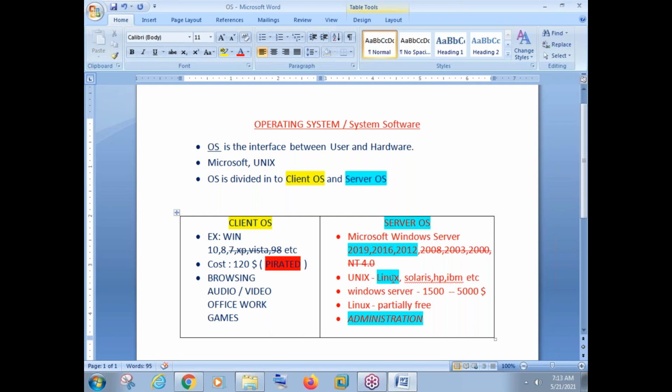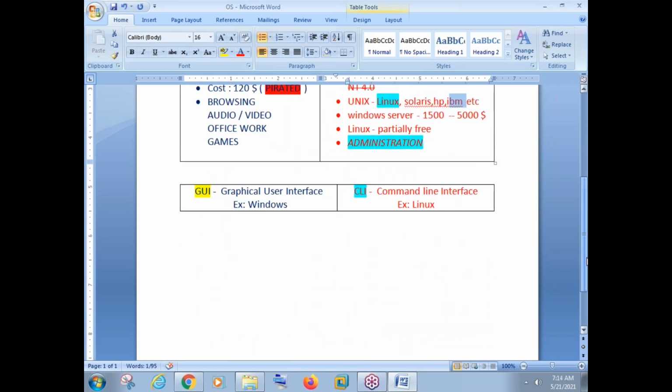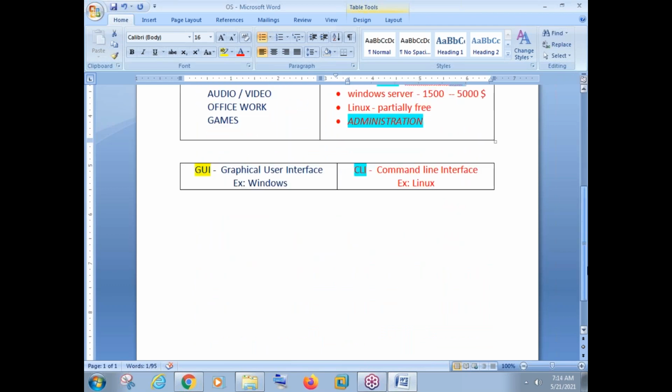Okay, but in 90 to 95% of cases, like I said, they will use Windows servers or Linux servers only. The other servers have some disadvantages. Like if you want to go with HP, you should have HP hardware. If you want to go with IBM, you should have IBM hardware. So we have disadvantages there. So in 90 to 95% of cases, you will see Windows servers and Linux servers used in companies.